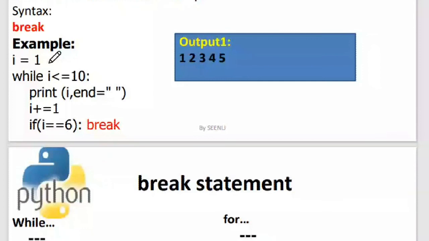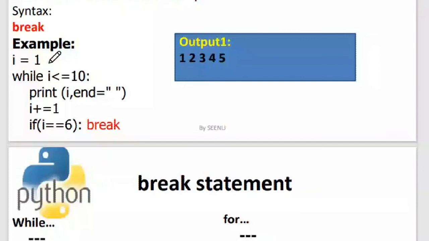What will happen is it will come out of the immediate while loop. Here there is only one while loop, and it comes out of the while loop and goes to the immediate next statement after the while. There are no statements after the while, so the control exits. Okay, so now the program exits, printing 1 2 3 4 5 on the screen.